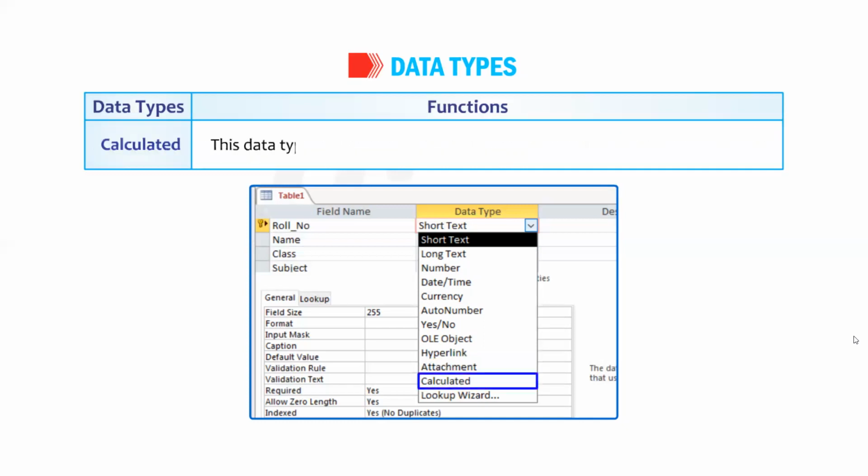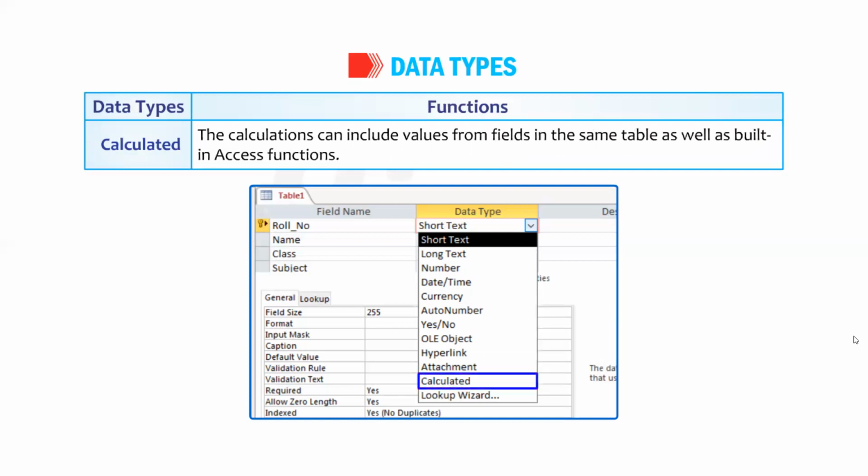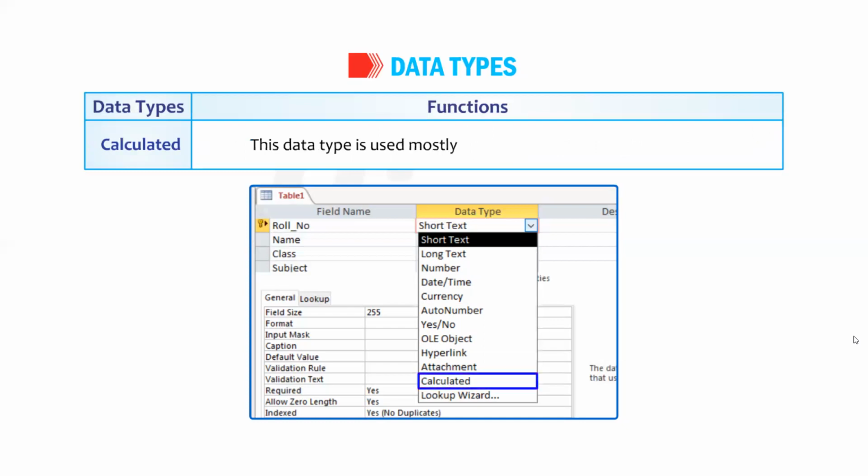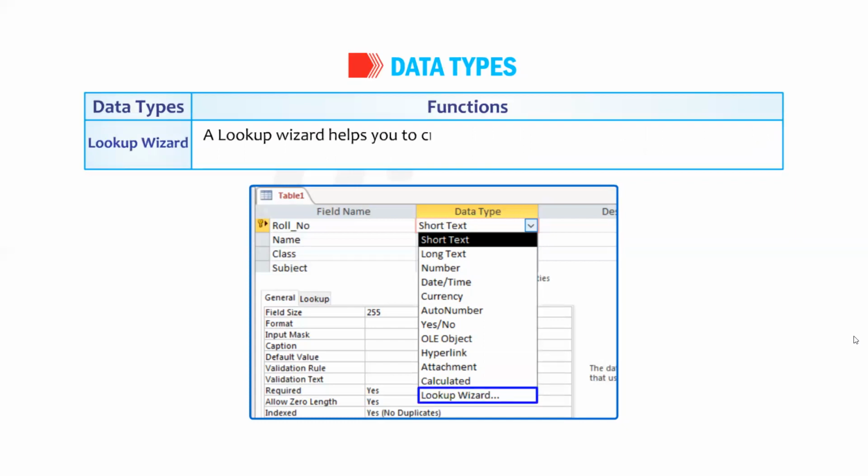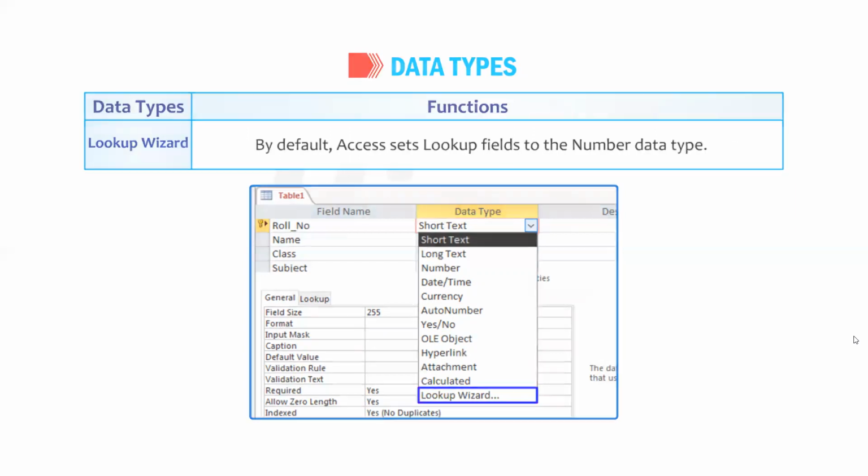Calculated. This data type is used when a user creates table fields which calculate the values. The calculations can include values from fields in the same table as well as the built-in Access functions. This data type is used mostly in case of queries, forms, and tables. Lookup wizard. A lookup wizard helps you to create a field whose values are chosen from the values in another table, query, or list of values. By default, Access sets lookup fields to the number data type.